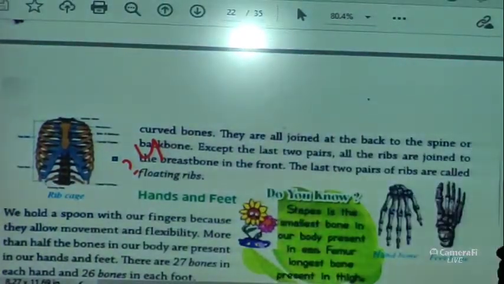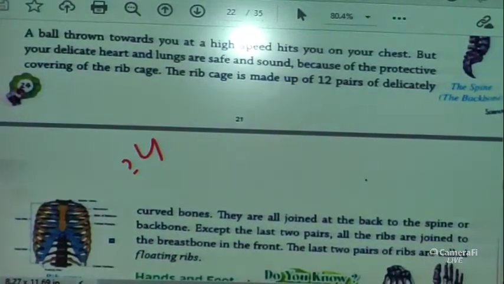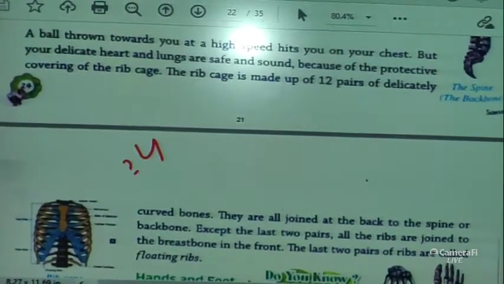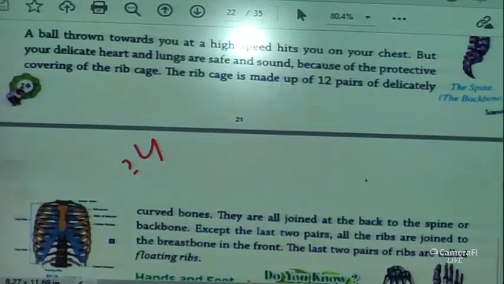So what have we learned about the rib cage? We have learned that if a ball is thrown towards you at a very high speed, your lungs and heart are completely safe because of the protecting covering of the rib cage. Cage means where we keep birds and such for protection. It looks like a cage, that is why it's a rib cage.